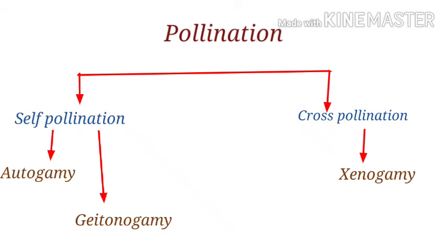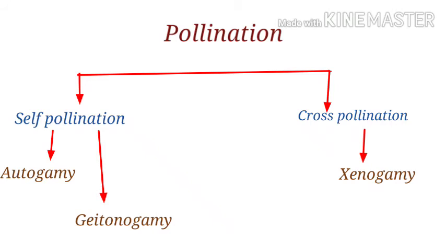Autogamy and geitonogamy are the two types of self-pollination method. So let us check out what is autogamy. Pollination within the same flower is called autogamy. Example, Viola, Oxalis, Commelina are the plants which perform autogamy pollination.